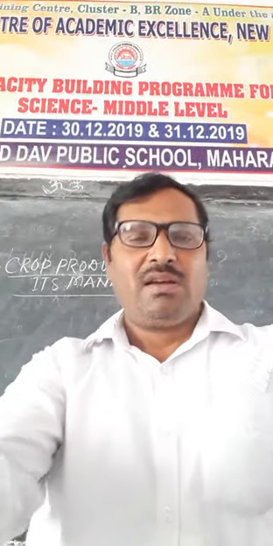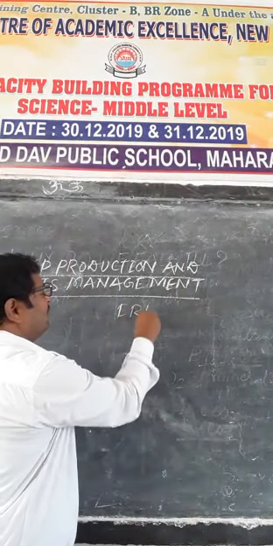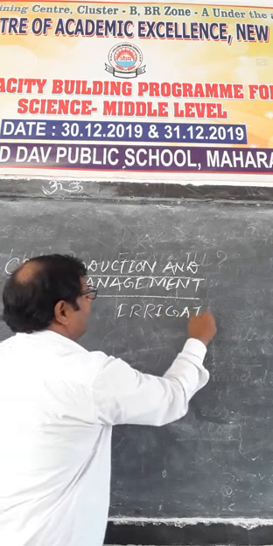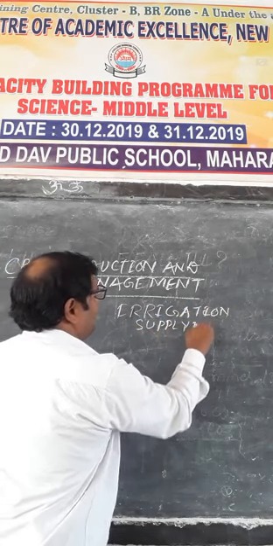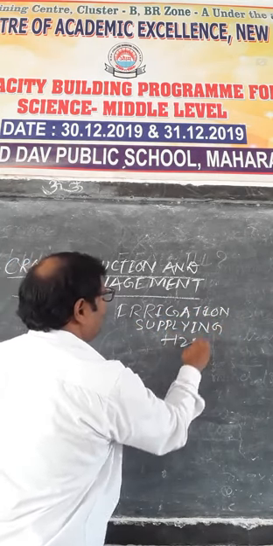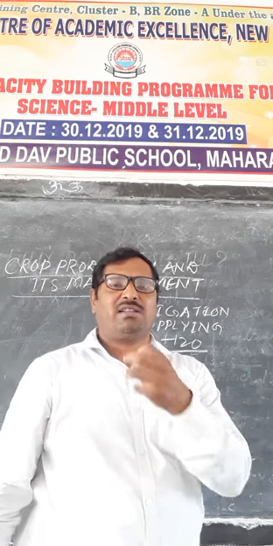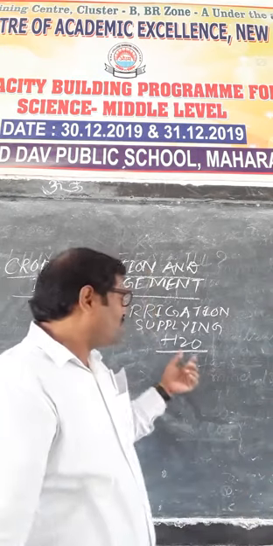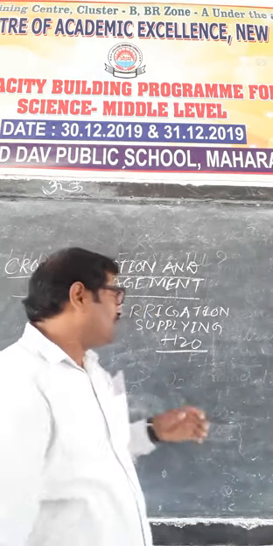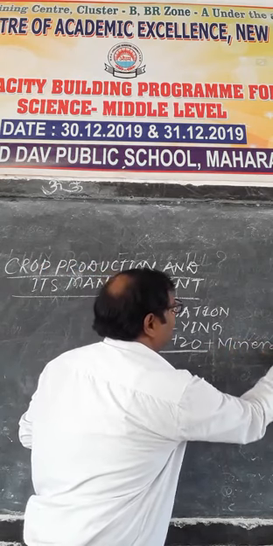But today we have some topics related to irrigation. Irrigation is the most important topic. Irrigation means supplying water to the crop field, supplying H2O to the cropping field. The different minerals are present in the soil in solid form. But when water is supplied to the cropping field, the minerals are soluble and they make a solution.